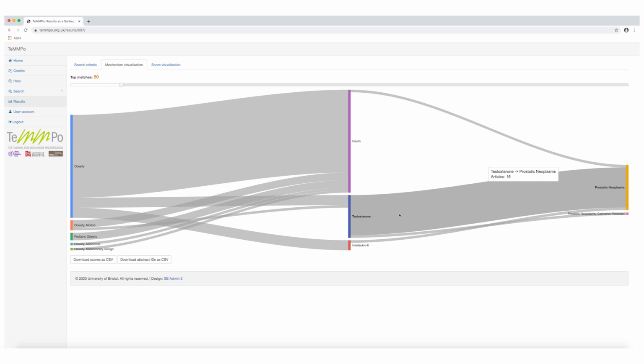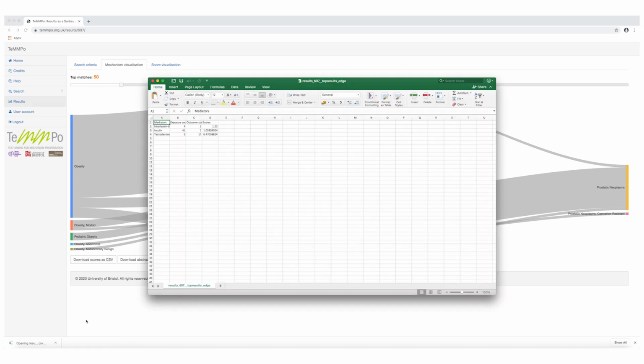The priority score is a weighted ratio of the number of abstracts linking the mechanisms to the exposure and the outcome. The way the priority score is calculated can be found in the Help section in TeMMPo. You can view the priority scores by downloading the search results in an Excel file. These priority scores can be used to decide which mechanism is taken forward to a full systematic review.